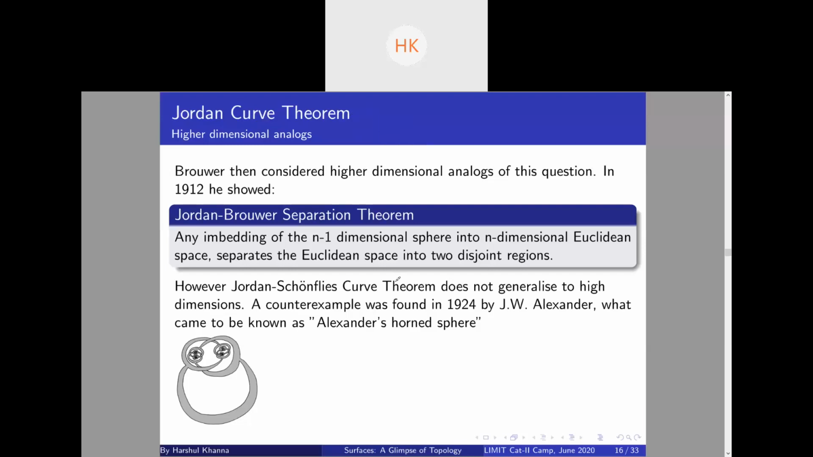Jordan curve theorem. So you know what a simple closed curve is, right? You understand what a simple closed curve is? Can you type yes? Yeah. So suppose you have a simple closed curve. Let's say you have this simple closed curve, right? This is a simple closed curve. Suppose you have this curve.